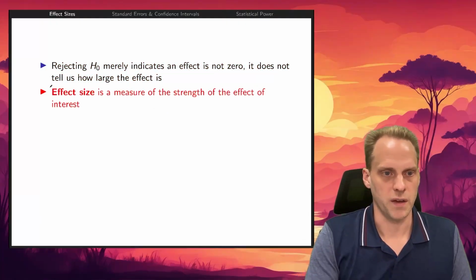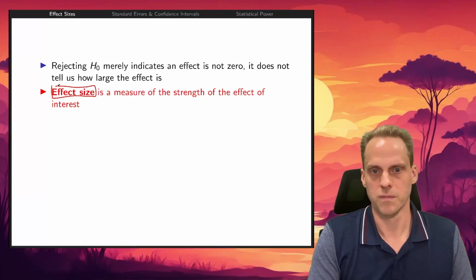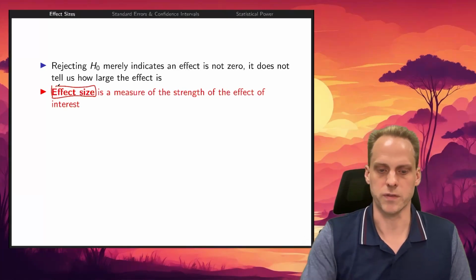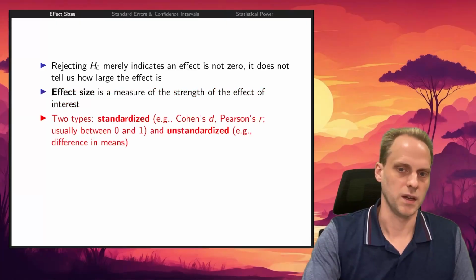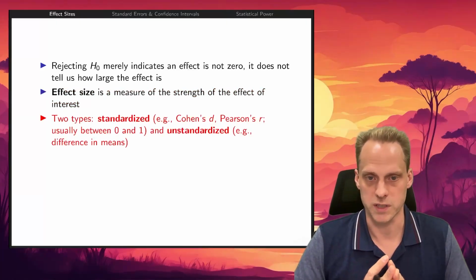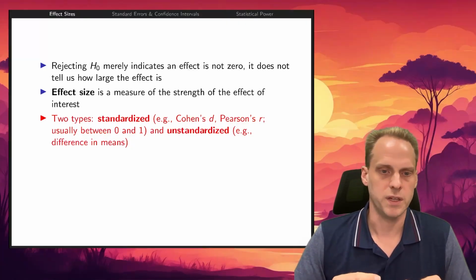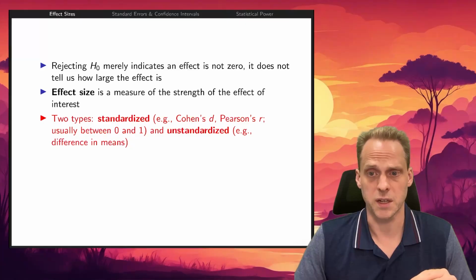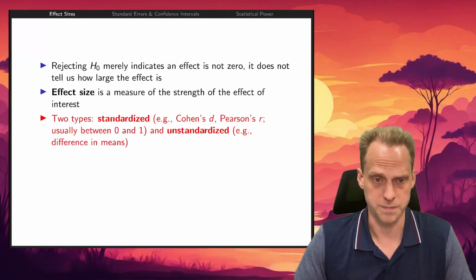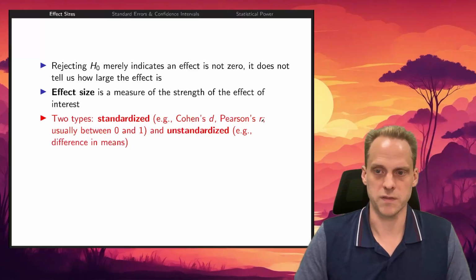For this reason, we have effect sizes. The effect size is something that we can calculate that measures the strength of the effect of interest. And there are many different versions of it. They're usually between 0 and 1, for example, if they're standardized, or they're just the difference in means if they're unstandardized. And every test usually has its own effect sizes that are useful and good to report as well. So for example, the correlation is an effect size.